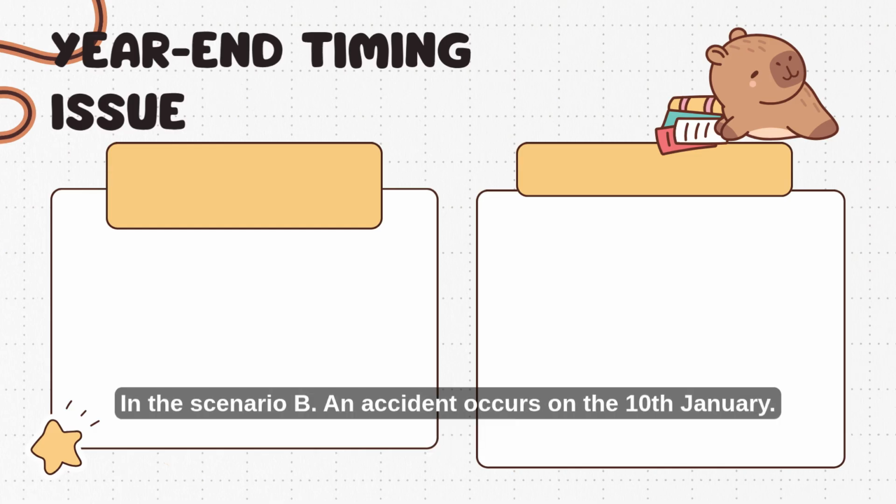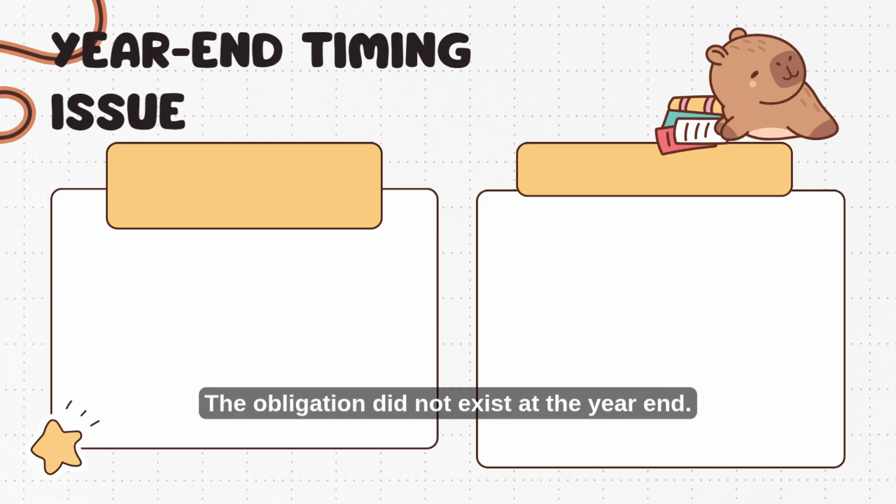In scenario B, an accident occurs on the 10th January. The event happened after the year-end. The obligation did not exist at the year-end, therefore it cannot be recognized as a provision at 31 December. This is also a common ACCA exam trap.